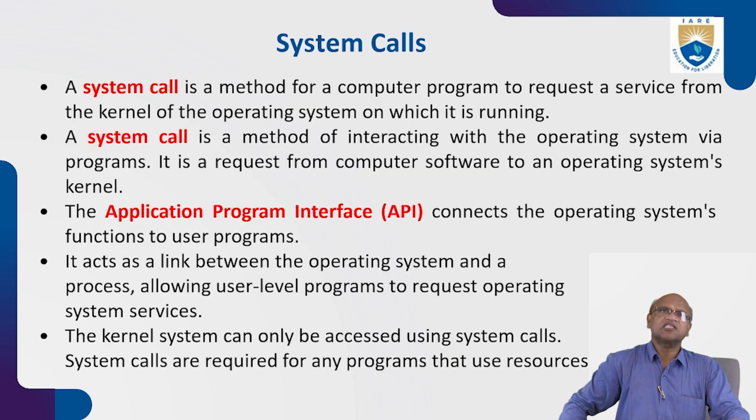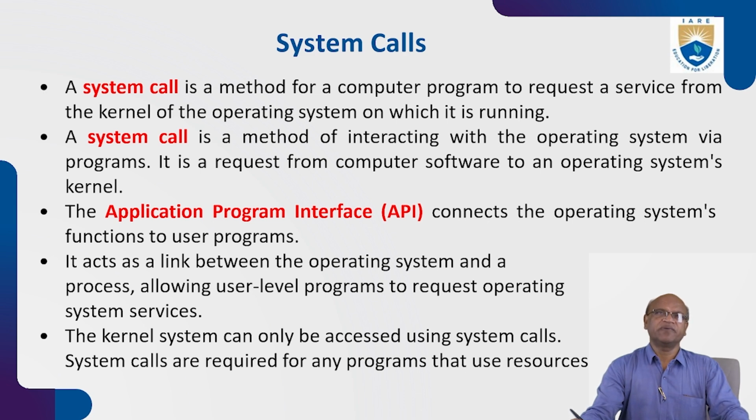A system call is a method for a computer program to request a service from the kernel of the operating system on which it is running. The system calls are available in the kernel, and the kernel is also part of the OS. The system calls directly interface with the hardware, that is, the hard disk. Suppose we are asked to save it. Save is the key, and save will go and invoke the write, so it will write the program to the hard disk.